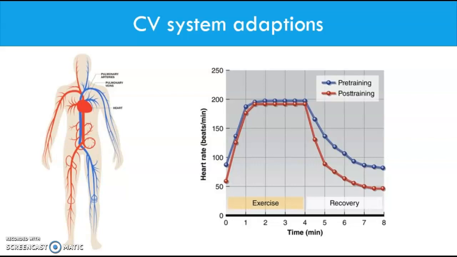It also increases the amount of red blood cells, also known as hematocrit count, in the body. Our red blood cells carry oxygen, so if we can carry more of them, then our muscles can be supplied with more oxygen, allowing them to work for longer.